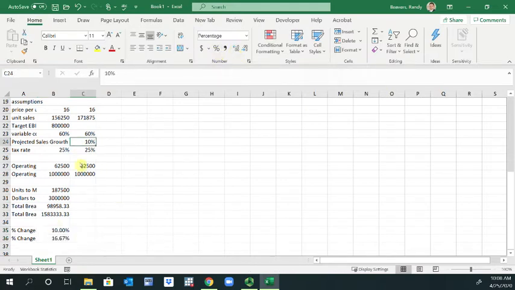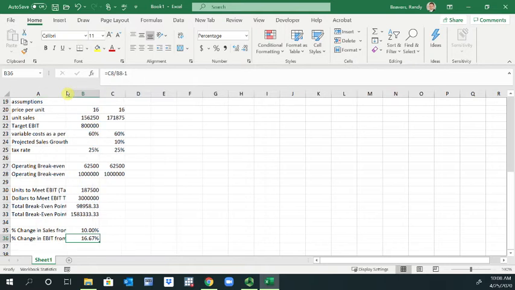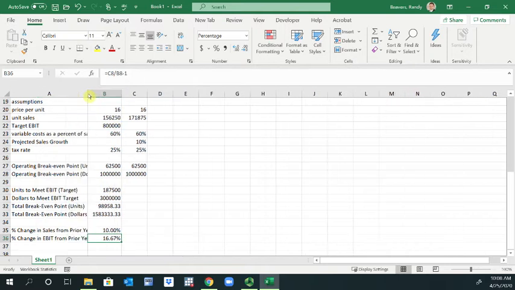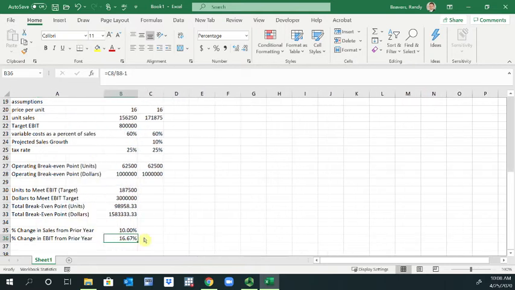So you can see here the projected sales growth obviously matches up, at 10%. And then the percentage change in the EBIT is a little bit higher, at 16.67%. So that's kind of a leverage, or an additional factor, if you will. That's why we call it leverage. It's higher than what you would actually think it is.